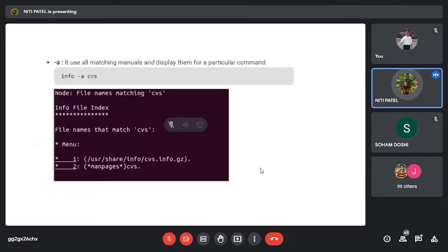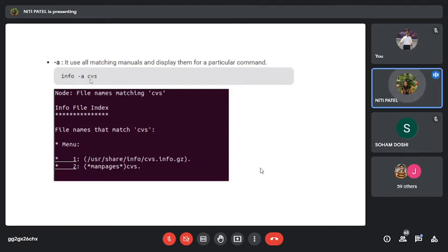We also have options for the info page, like how we have options for the man page: -w, -k, small k, -f. So we have similar options for the info page also. So -a is used for what? It is used to match the manual and display them for a particular command.